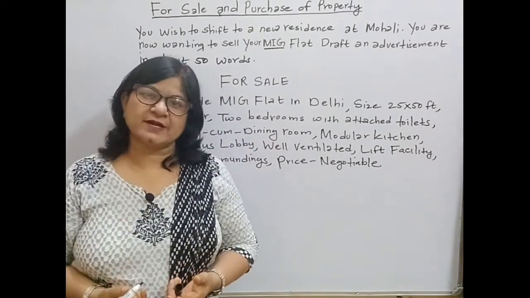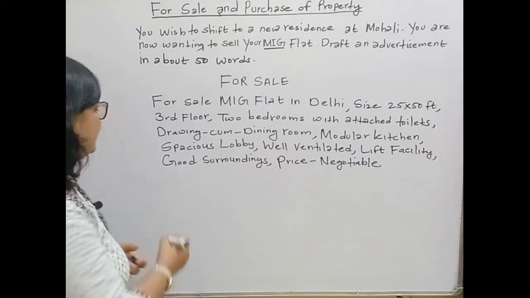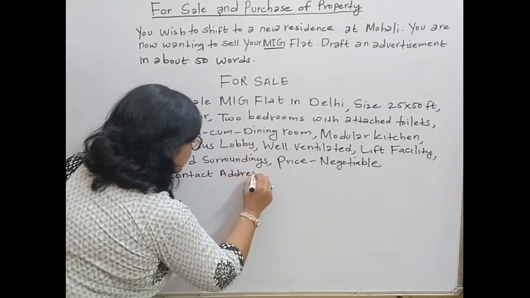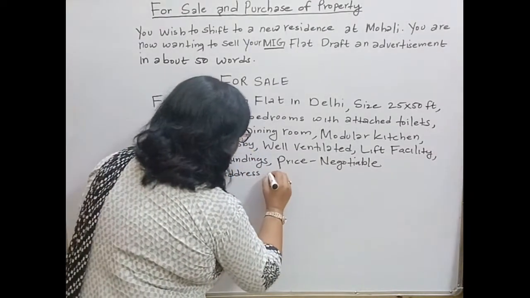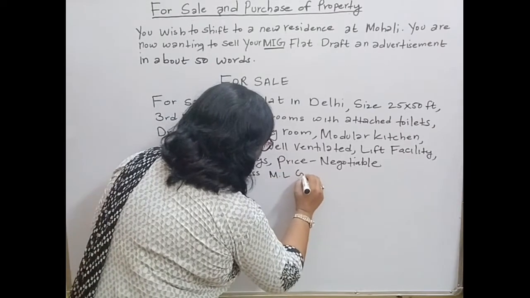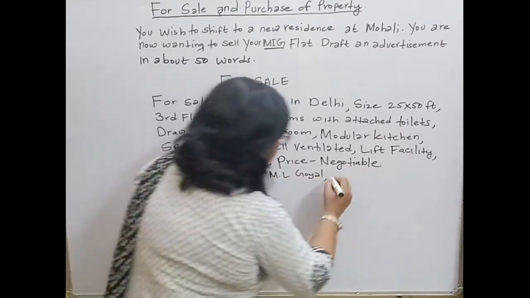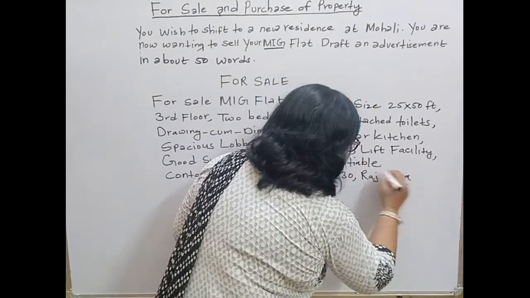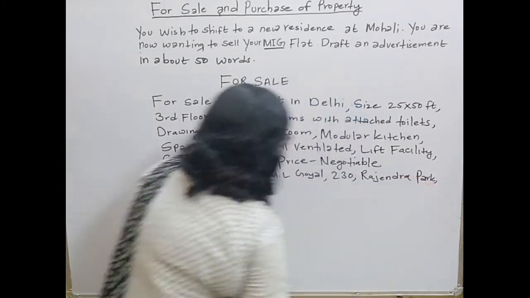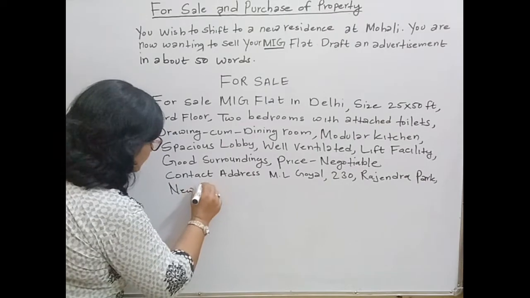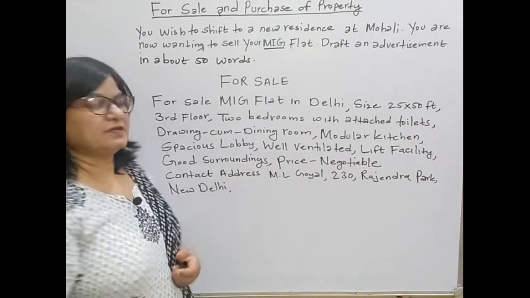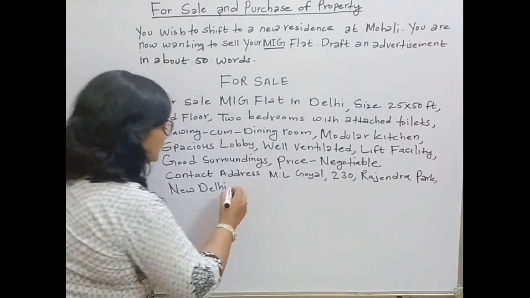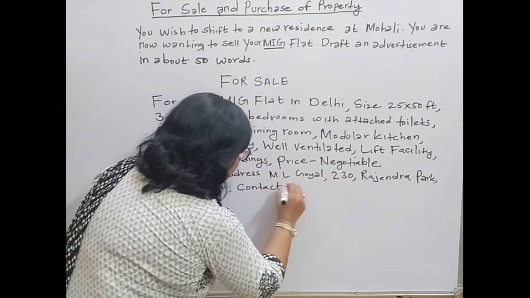and then we can write contact address and contact number. Contact address, name is not given here, you can write any name. Okay, we'll write ML Goyal. We can write 230 Rajendra Park, New Delhi. Then you have to write the contact number, and that is in 10 digits you have to write the number. Contact number.